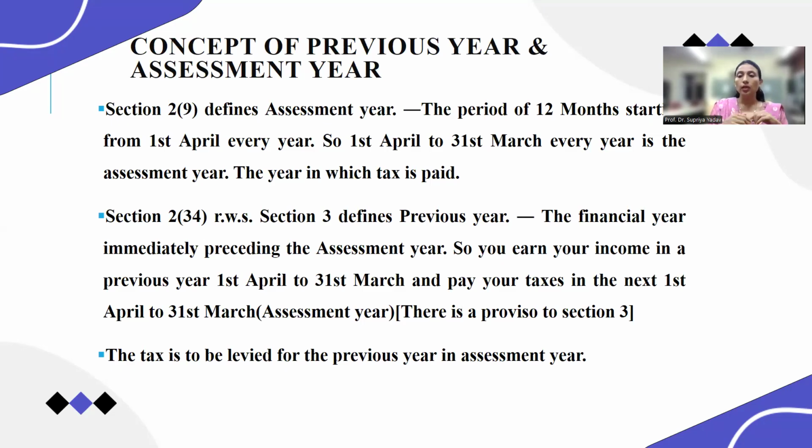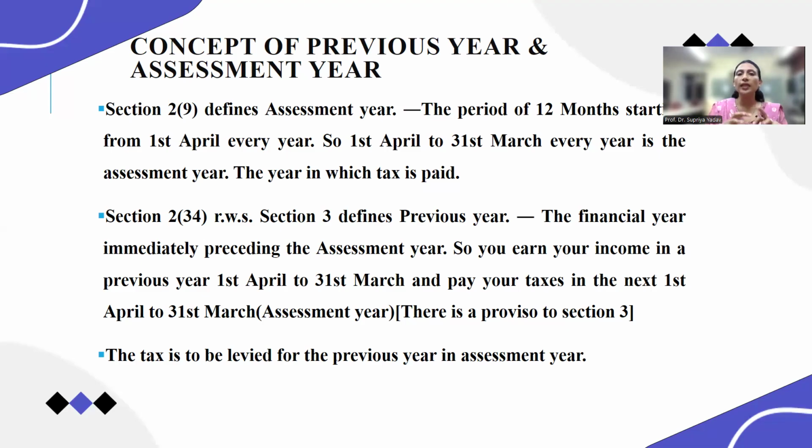For us, financial year 24-25 is the assessment year, and financial year 23-24 is the previous year. The total income of financial year 23-24 is chargeable and assessable in the current financial year, that is 24-25. That's why it is the assessment year.